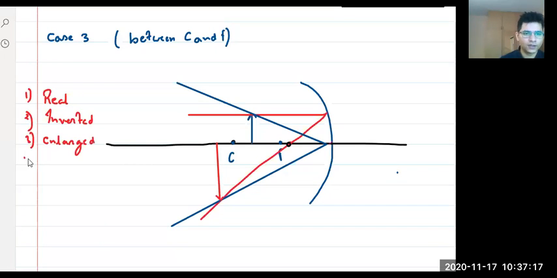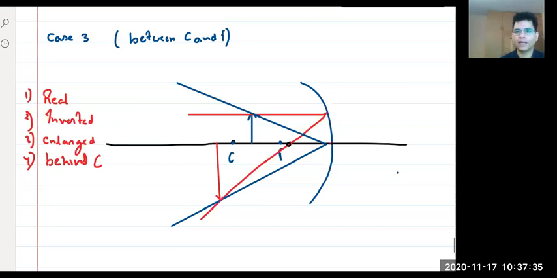Large, right? Fourth one, right? What is the position? Tell me, what is the position? Behind C, right? Behind C. I'll just write it like this. Behind C. Got it? Right? Yes, behind C.